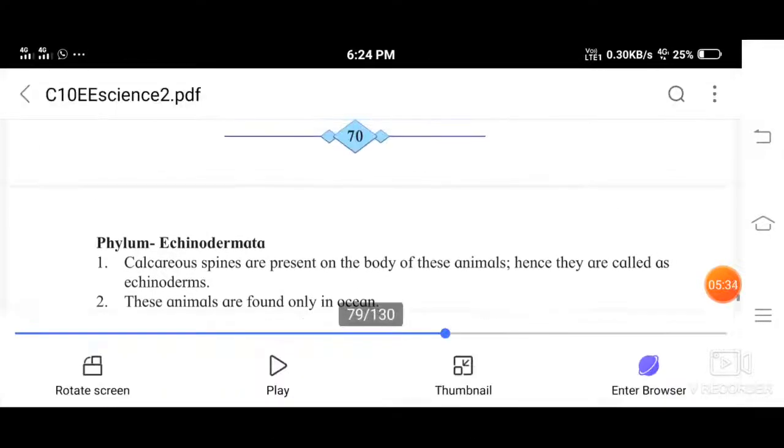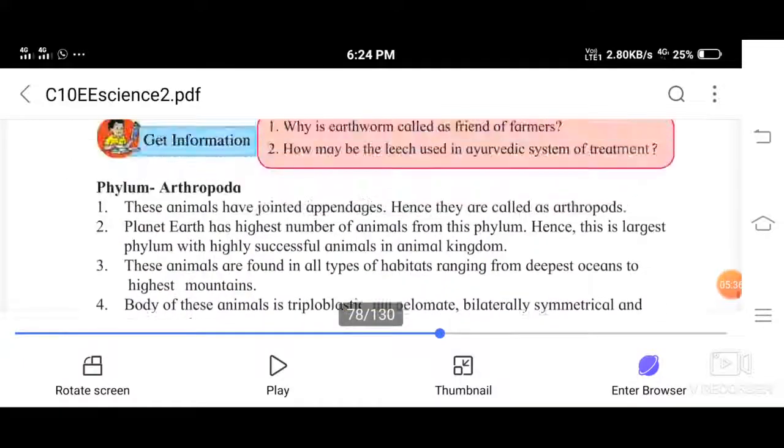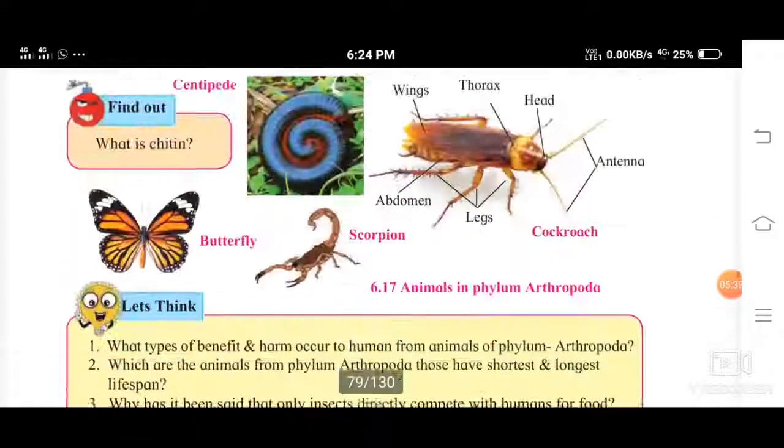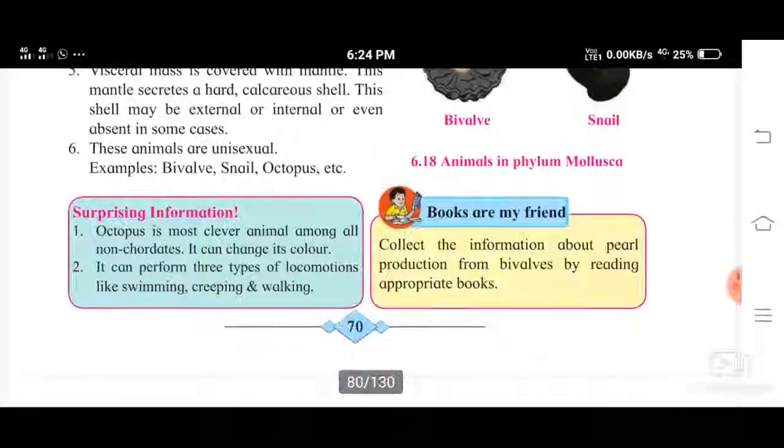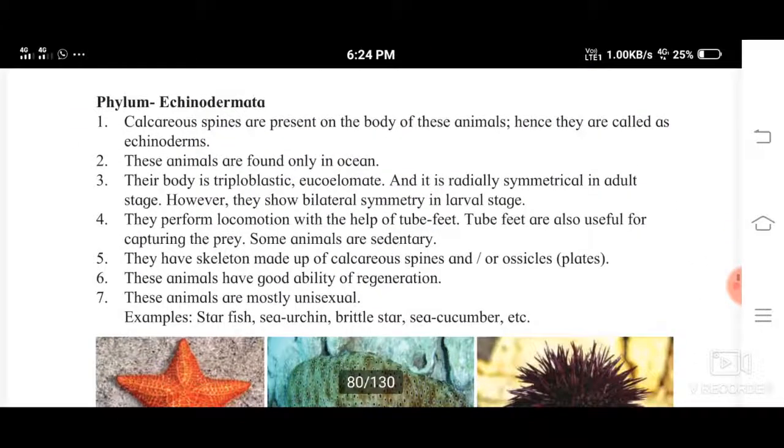So students, today we studied these two phyla, isn't it? That is Arthropoda and Mollusca. So let us study Echinodermata. I'll teach you this in the next video.